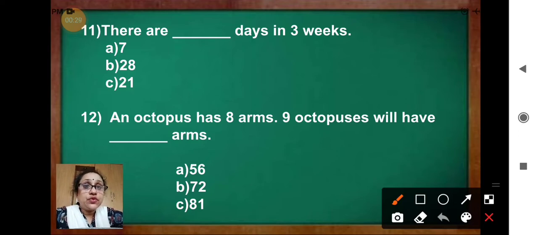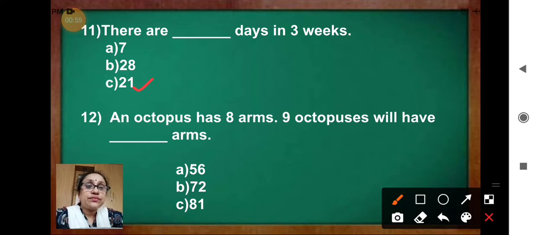So, you have to find out how many days are in 3 weeks. So, 7 into 3. Yes, 7 threes are 21. So, the correct answer is there are 21 days in 3 weeks. Okay. Write down 21.